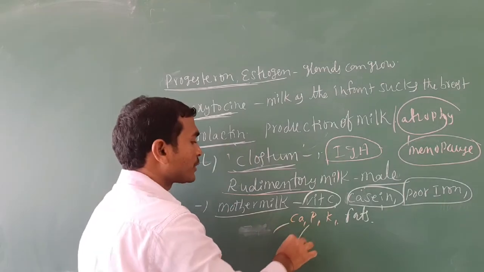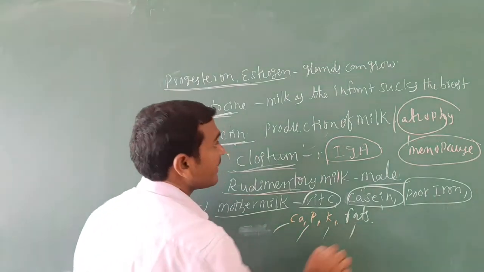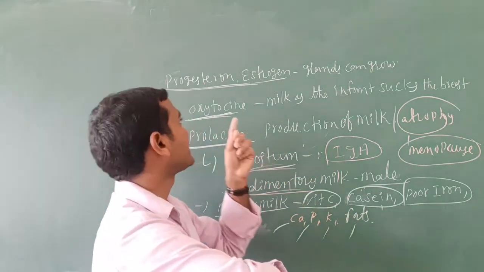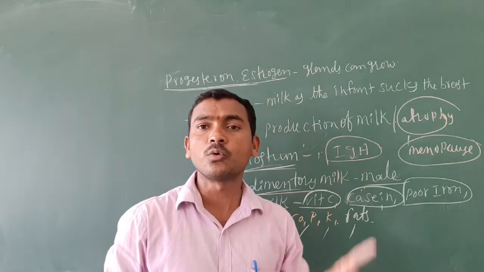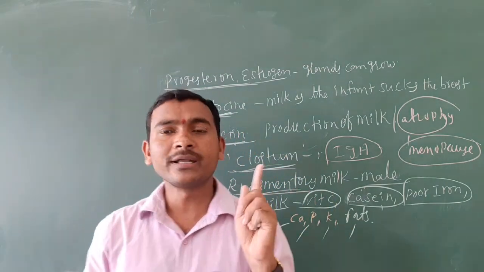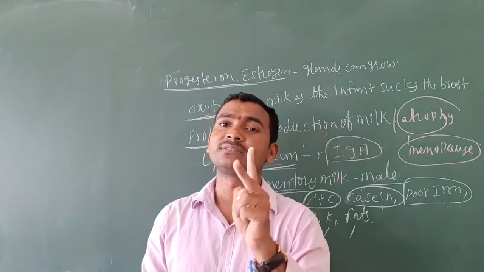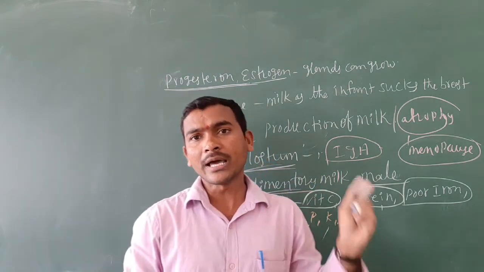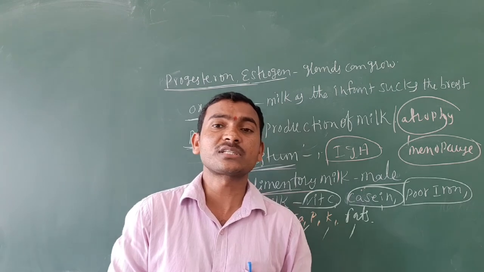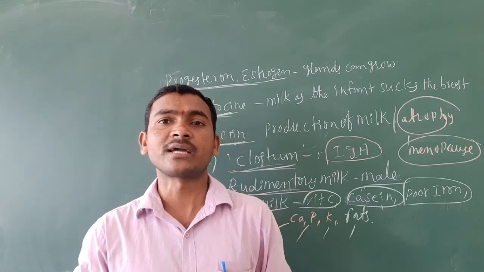Then calcium, potassium, phosphorus, and fat are also present in mother's milk. So mother's milk is a balanced diet for the child. This is all about the female reproductive system, external genitalia. Thank you one and all.